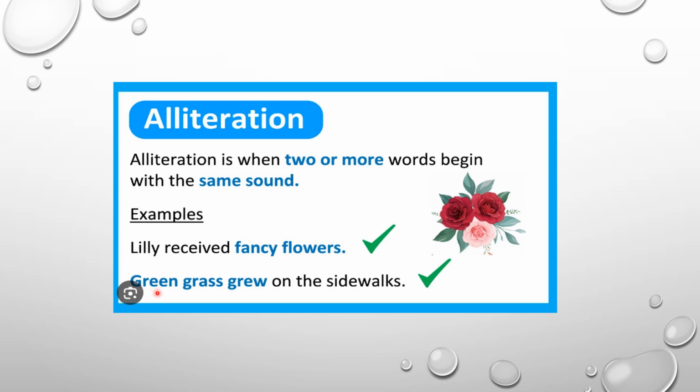Now, similarly, green grass grew on the sidewalks. Here, green grass grew. So all are having a similar sound. So here, two or more words that begin with the same sound, we can consider them alliteration.